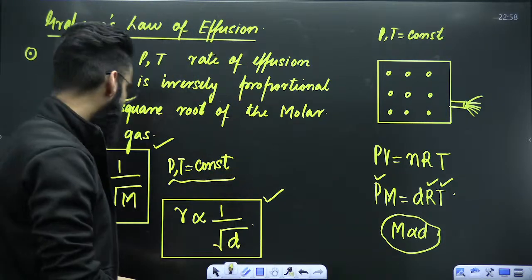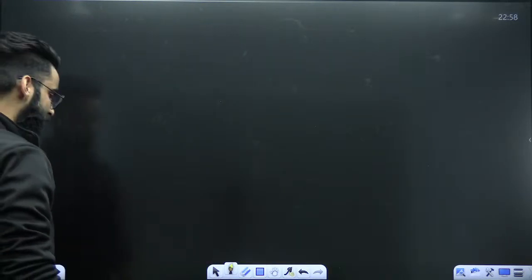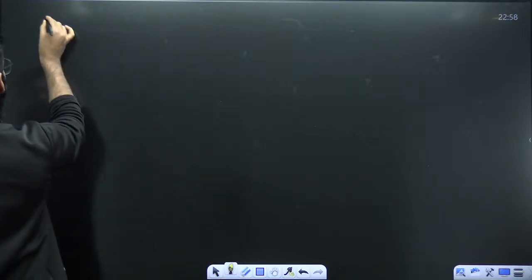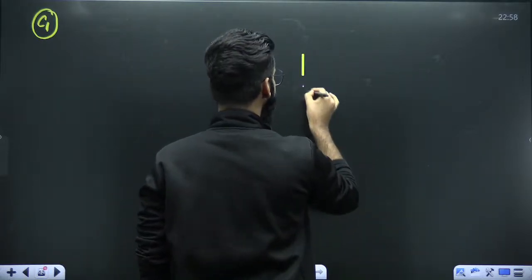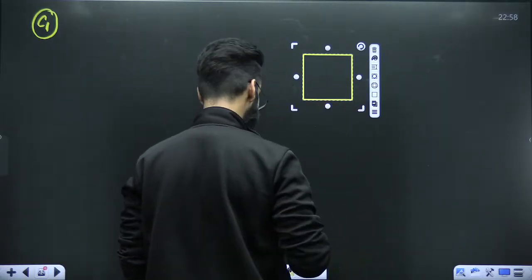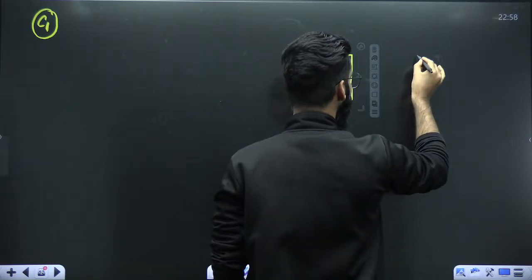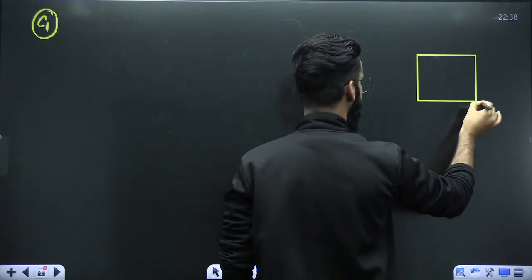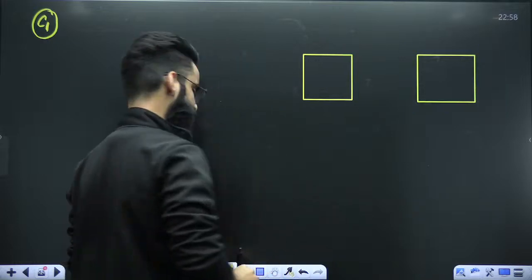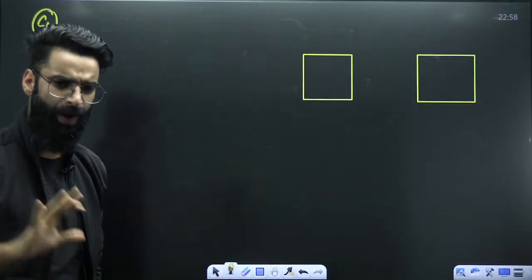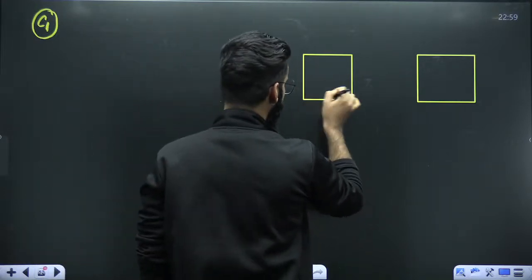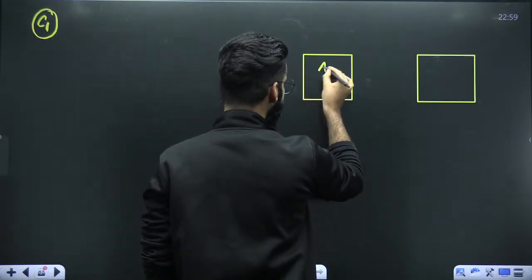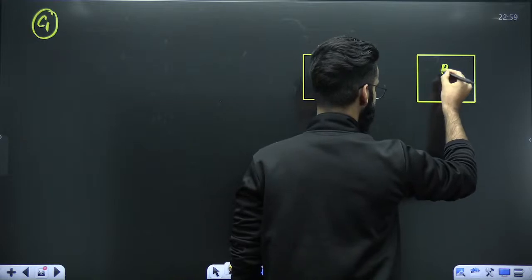Okay. Now people, let's try to understand a few important things. I'm writing case 1 over here. For example, this is one of the containers. And similarly, this is one more container. I've got 2 identical containers. Now, for example, in this particular container, we have got gas A. In this particular container, we have got gas B.